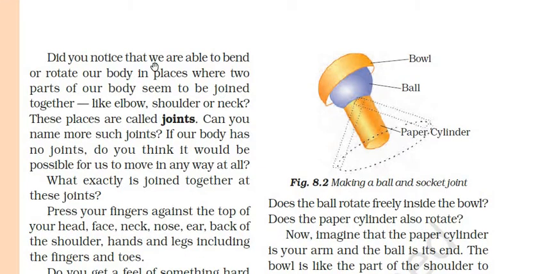Did you notice that we are able to bend or rotate our body in places where two parts of our body seem to be joined together, like the elbow, shoulder or neck? These places are called joints.